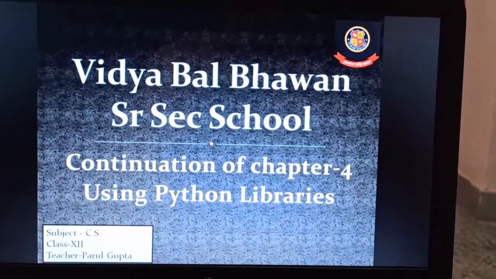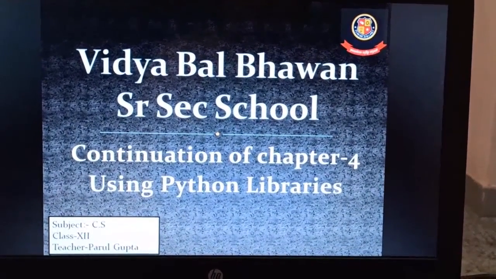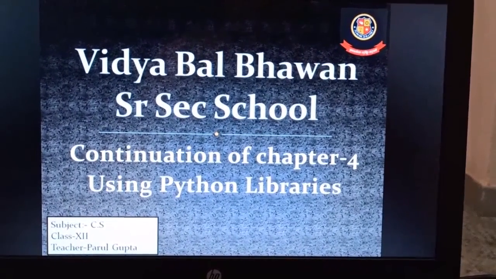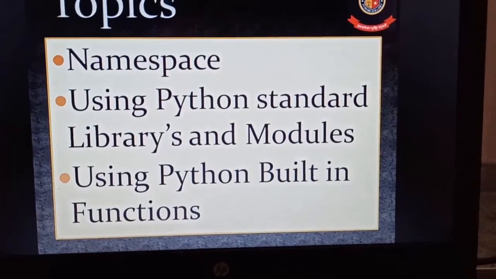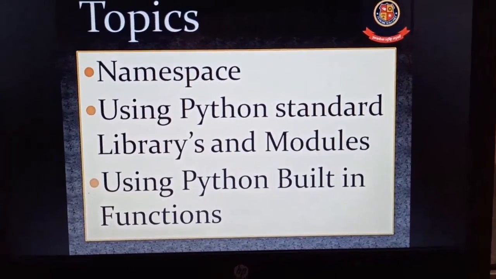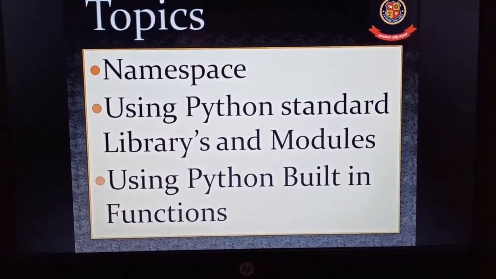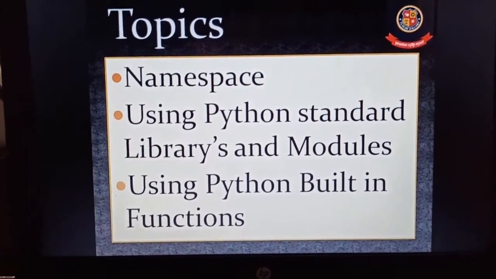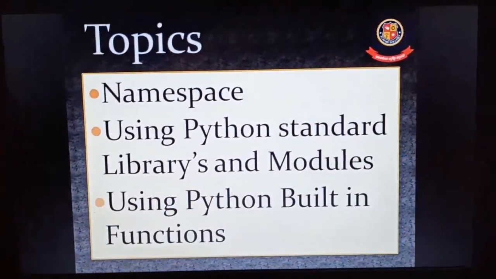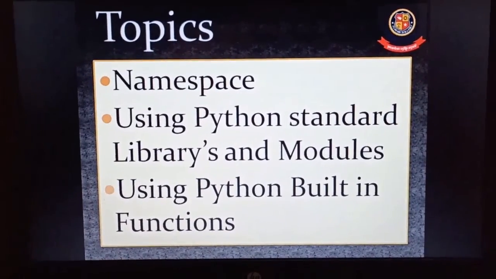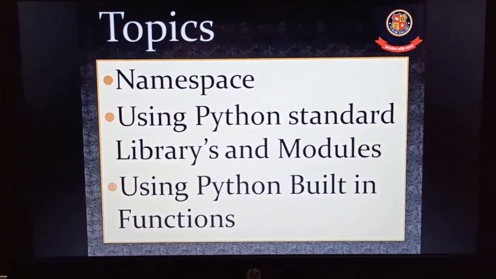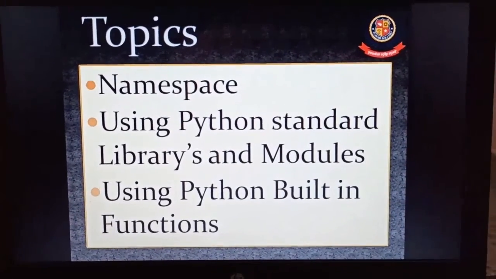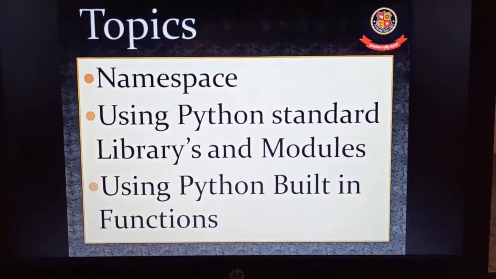Now we shall continue with today's session, that is using Python libraries. Let's talk about the topics first. These are the topics I'm going to discuss in today's session. The first is namespace. The second is using Python standard libraries and modules, in which we first discuss using Python built-in functions. So we shall first start with the first topic, that is namespace.